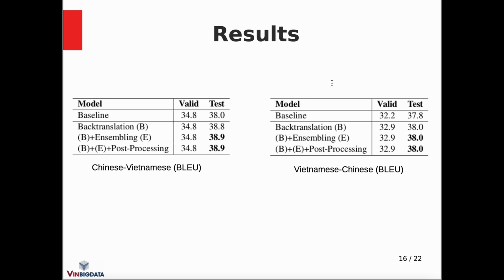For the main results on translation from Chinese to Vietnamese, we found that the baseline score is quite high, with a BLEU score of 38 plus. We get the improvement mostly from back translation. Sampling slightly improved the results, and post-processing did not improve the BLEU score much. For translation from Vietnamese to Chinese, we also get the improvement from back translation.